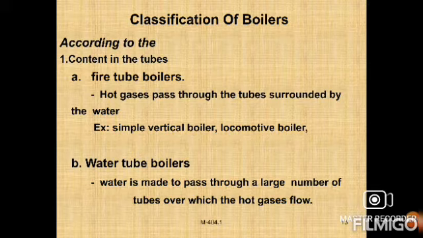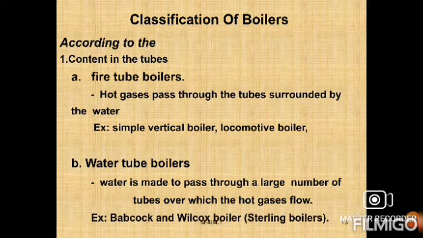The best examples of water tube boilers are the Babcock and Wilcox boiler and the Stirling boiler, and the Yarrow boiler is also one of the examples. In a water tube boiler, water is made to pass through a large number of tubes over which the hot gases flow. Most modern boilers are built as water tube boilers, right? The best example is the Babcock and Wilcox boiler.